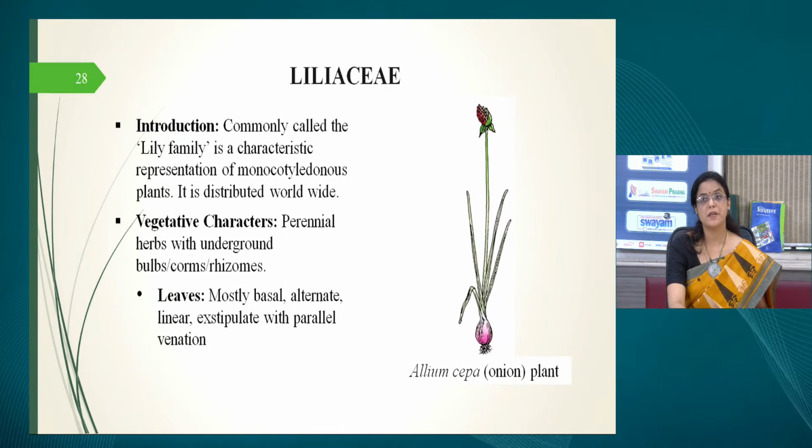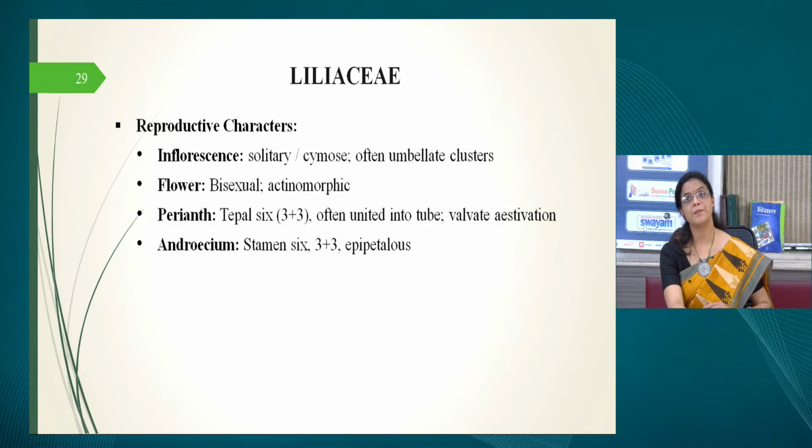Then the leaves, they are basal, they arise from the base and they are linear and alternate, and the venation is parallel. This is very important to note here, that as soon as a flower or a plant shows parallel venation, it is going to be a member of a monocot family. So that is why in Liliaceae, parallel venation is observed in the leaves.